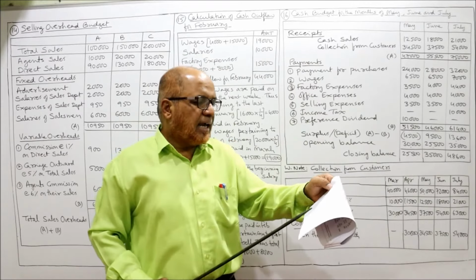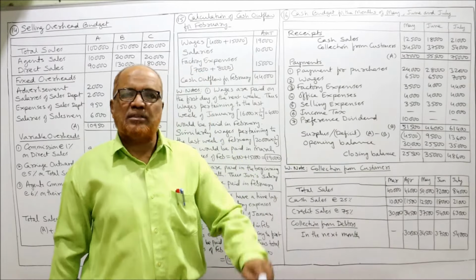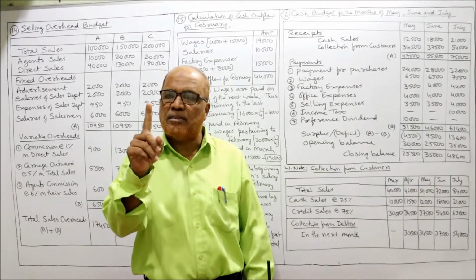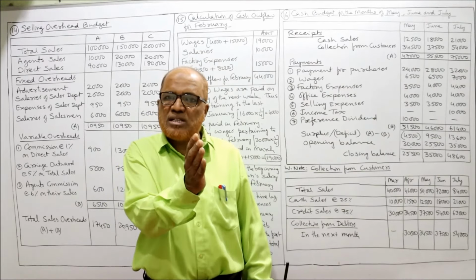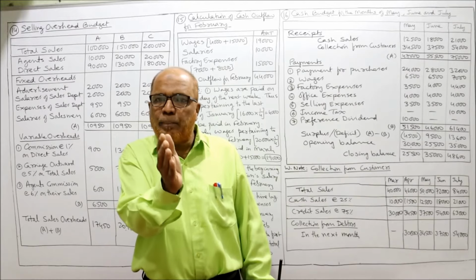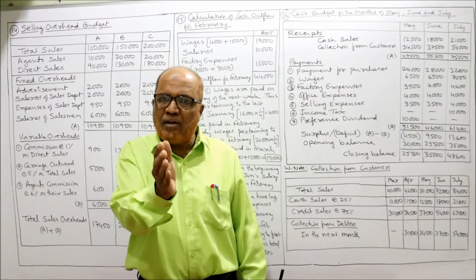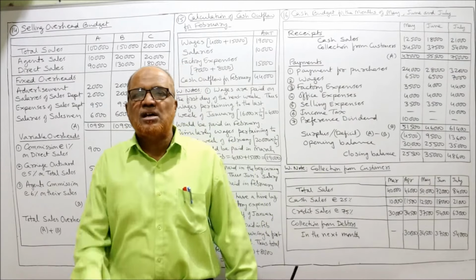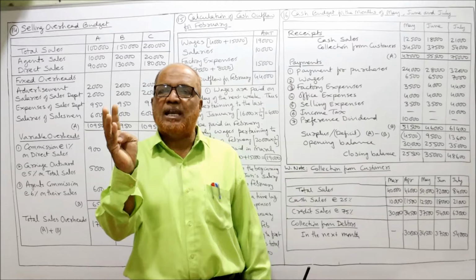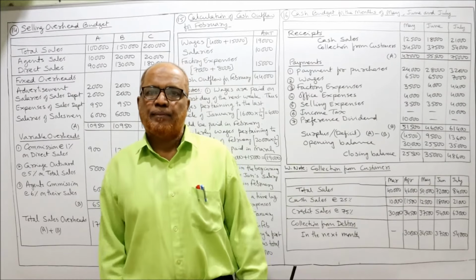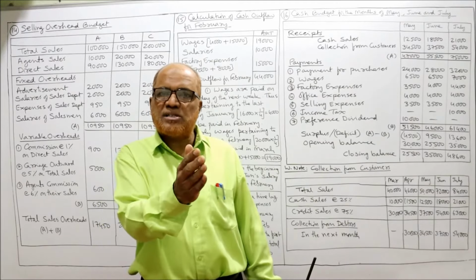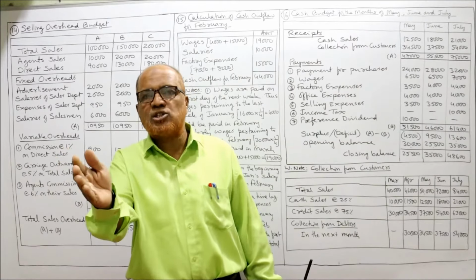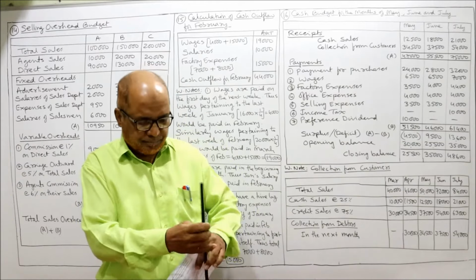Next one is delay in payment of wages and all other expenses: 1 month. Wages and all other expenses have a delay of 1 month. 1 month means March wages will be paid in April, April wages will be paid in May, May wages will be paid in June. Similarly, for all other expenses, factory expense, office expense, selling expense, 1 month is the delay. March expenses will be paid in April, April expenses will be paid in May, May expenses will be paid in June. That point you have to remember.